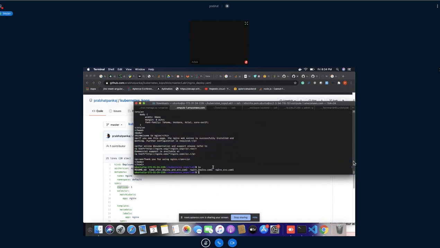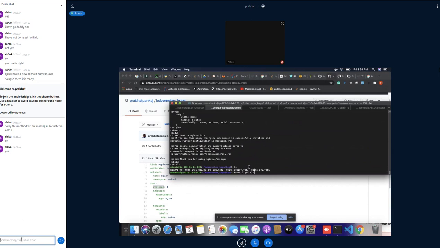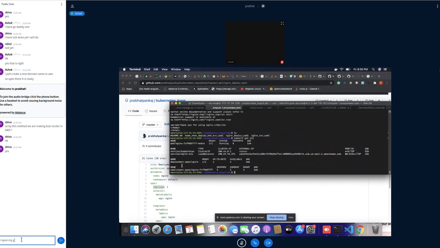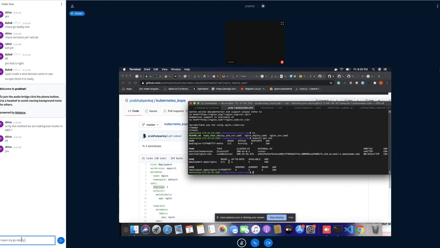Now let's say I run kubectl get all. You can see how many deployments we have right now: one deployment, one available, one ready.